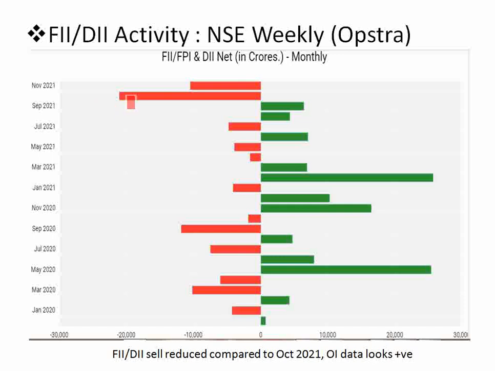And this is the monthly data. Here also we can see in October there was a high sell, and in the first 2 weeks of November there was some buying, but after that, due to bad news and the number of corona cases, selling has increased. But OI data looks positive for December.